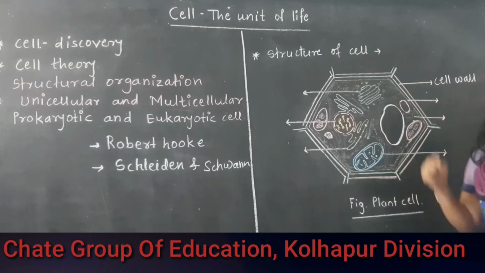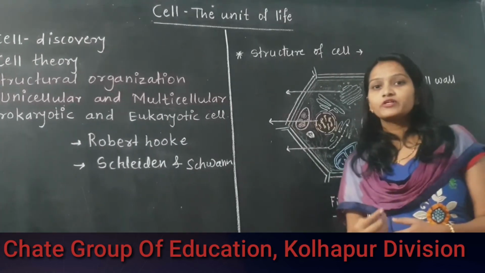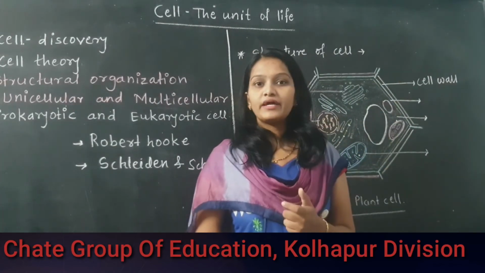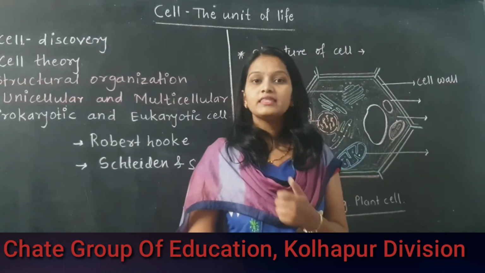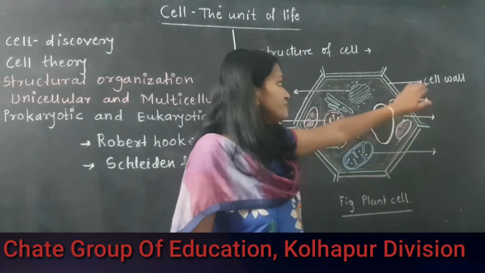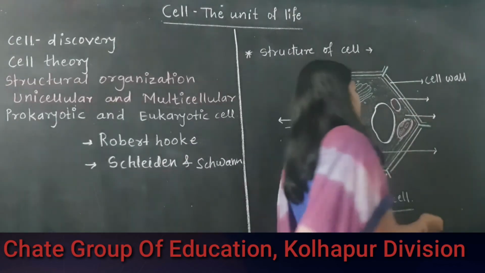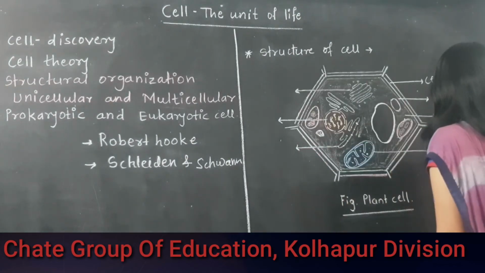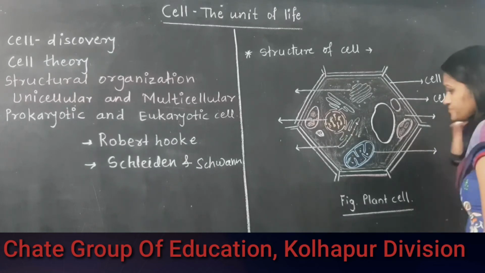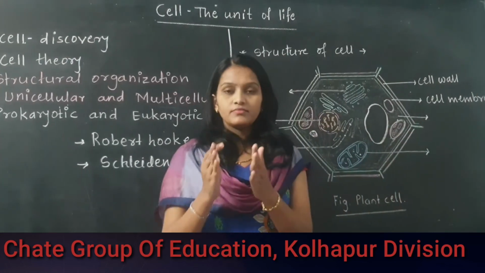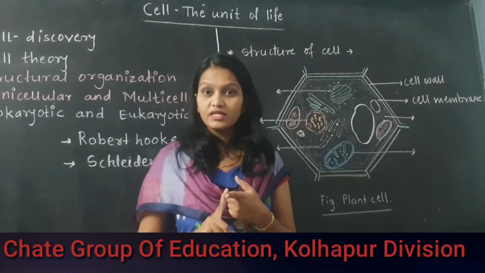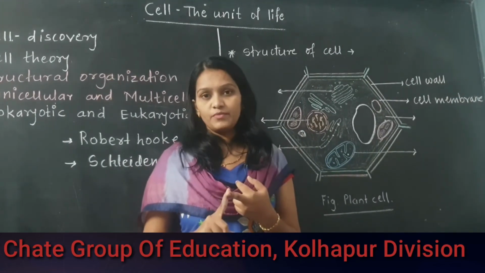So see, the cell wall is the outermost coating or outermost layer of the cell. This is a protective layer which is normally made up of glycocalyx, and in the plant cell it is biochemically made up of cellulose fiber. After the cell wall, inside it the cell membrane is present. So the cell membrane is present along with the cell wall. It is also called the plasma membrane or also called the semi-permeable membrane.